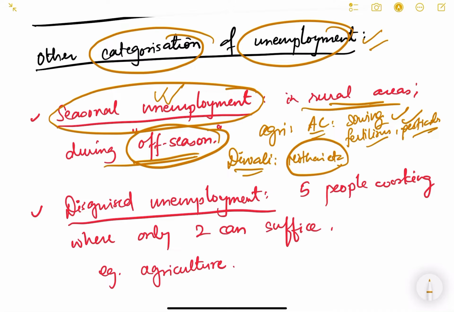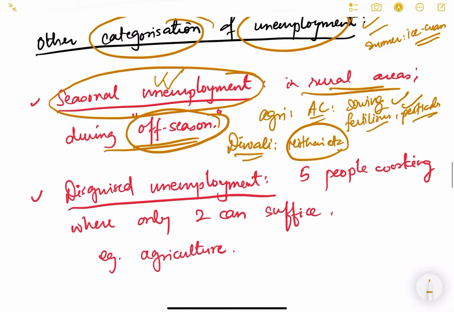Similarly with the season also. For example, during the summer season, a lot of jobs are available in the ice cream industry and so many different things, but once summer is over they get unemployed. So such unemployment is known as seasonal unemployment.